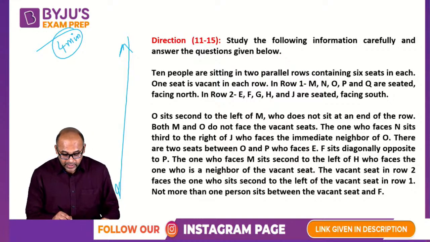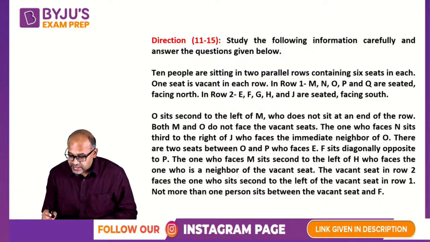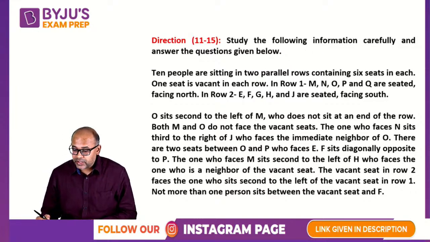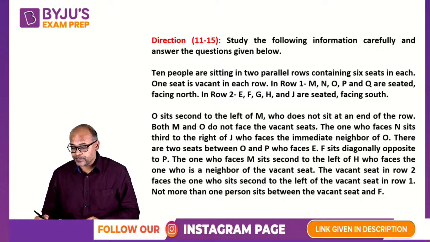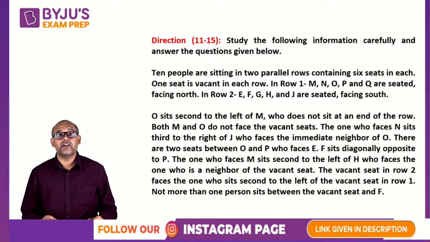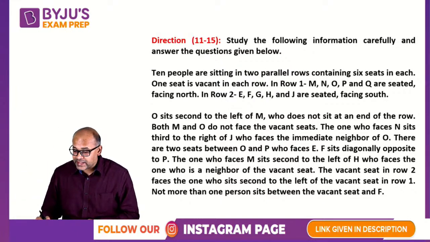Let's take a look at what is happening in this. How are we going to arrange these people? So first they're saying 10 people are sitting in 2 parallel rows containing 6 seats each. 1 seat is vacant in every row. In row 1, M, N, O, P and Q are seated facing north.